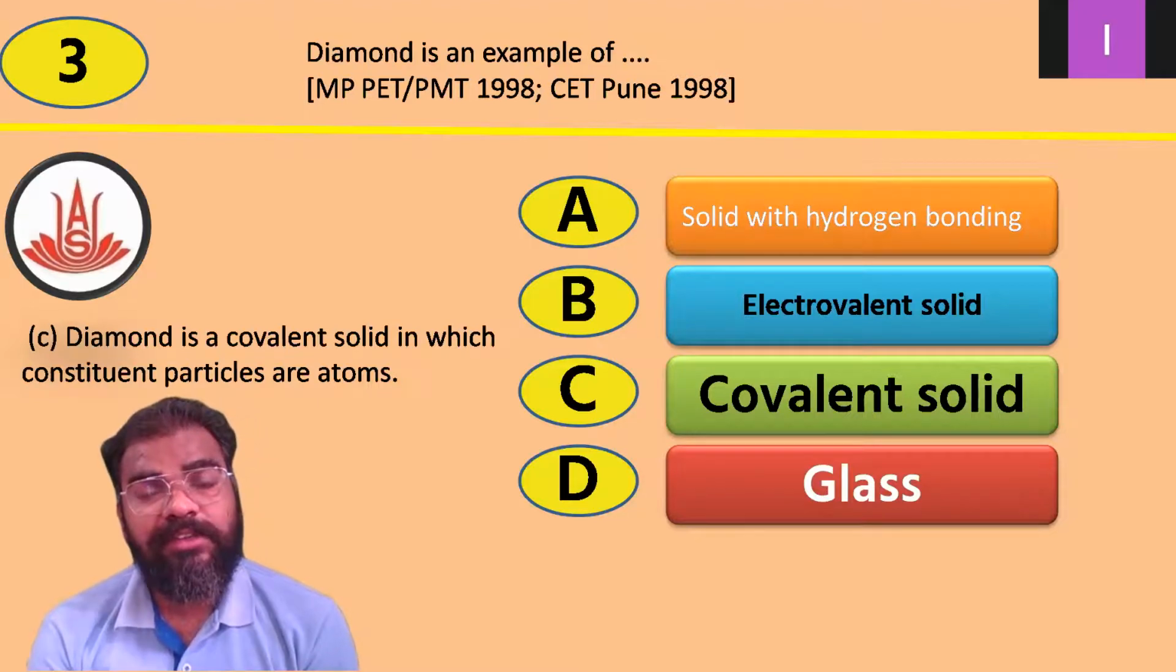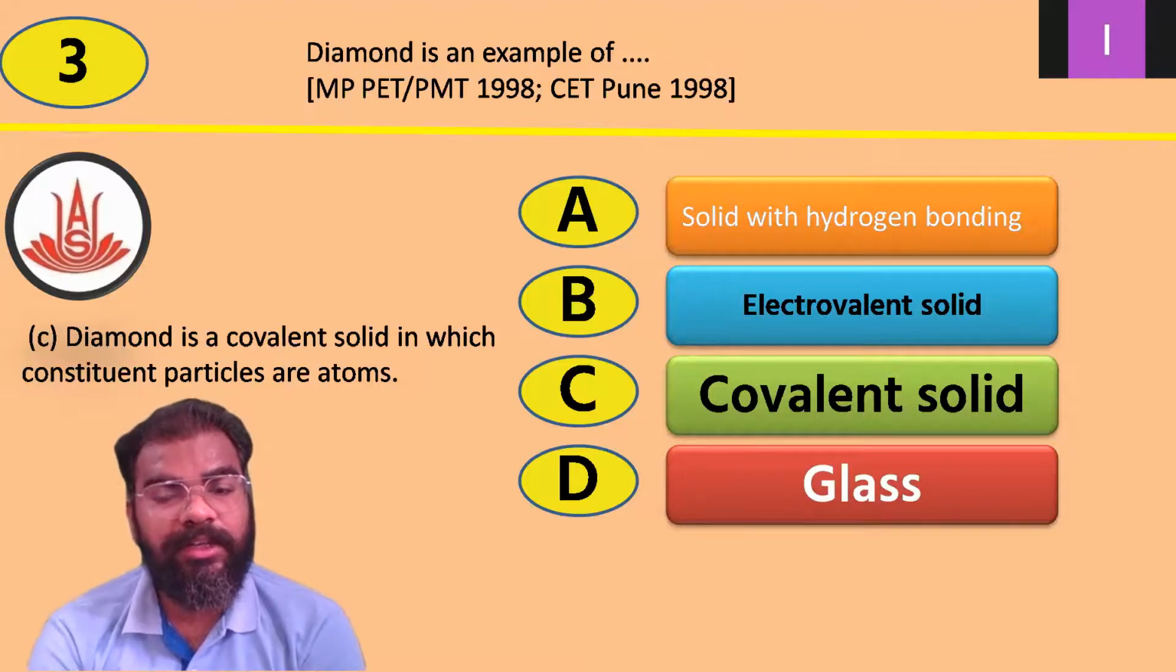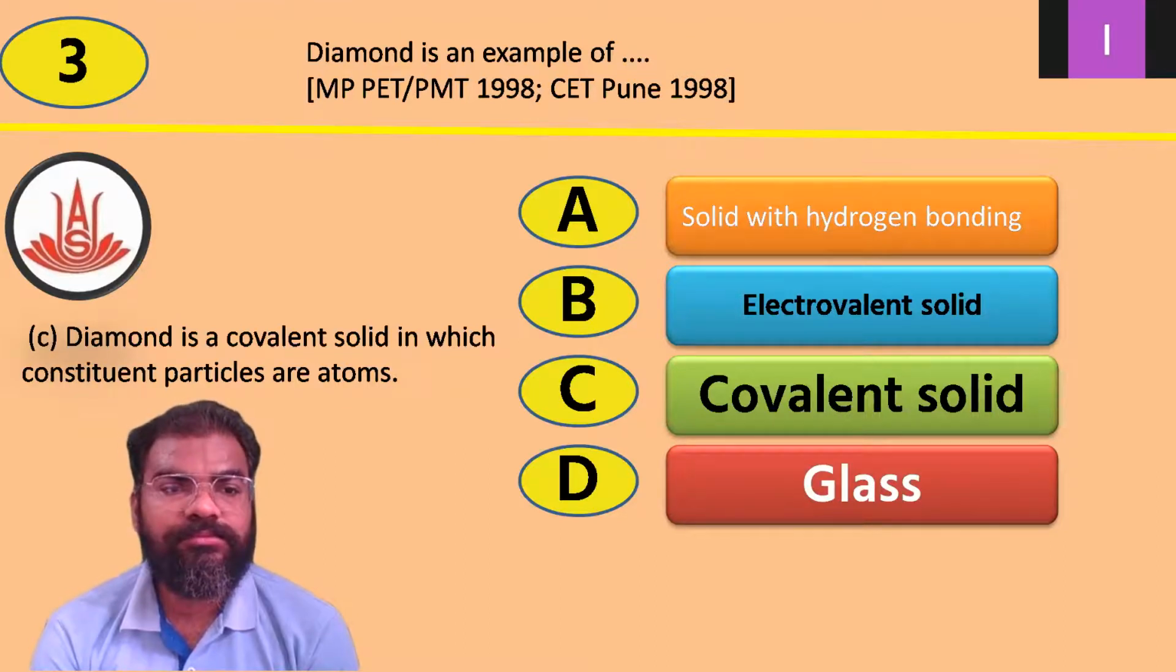So diamond is an example of which of these? Solid with hydrogen bonding, electrovalent solid, covalent solid, or glass? This is a very straightforward MCQ. Option C, covalent solid, is the correct answer. Diamond is a covalent solid in which constituent particles are atoms. So this was question number 3. Let's move forward.